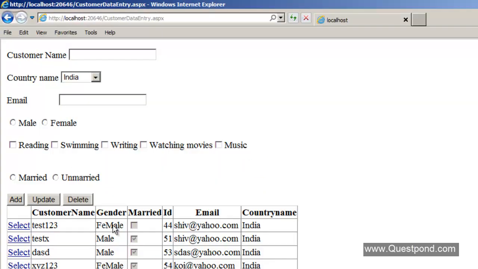Now if I select this record, you can see that reading has been added and writing has been removed. So let me make it more complicated. Let's say I remove reading, I add swimming, I add watching movies, okay, and I say update. So there it is. You can see swimming has been added, watching movies has been added. If I remove this, update, swimming is there, watching movies has been removed, okay. So you can see that we have successfully implemented one-to-many relationship update in our hobby table.